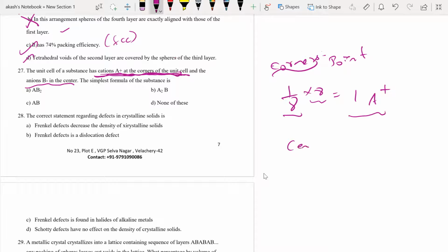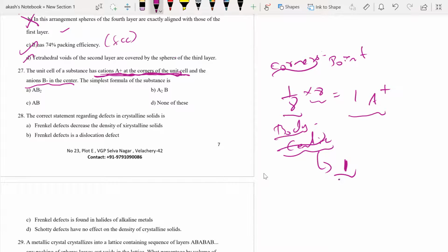And when I go to the center, what are they asking about? They're talking about the body center, the center of the unit cell. I know the body center contribution is entirely 1 because that particular point is not shared among any unit cell. That point belongs to that unit cell only, right?